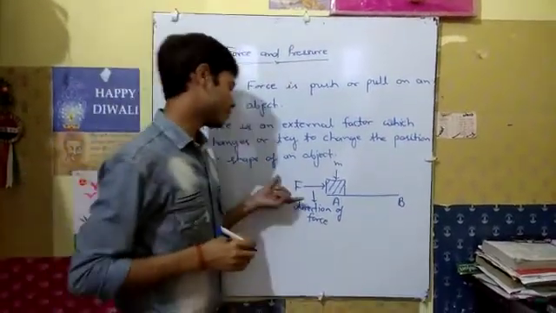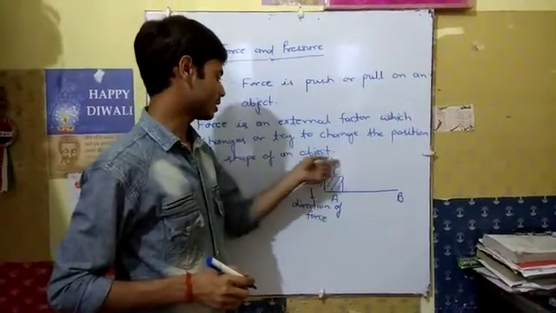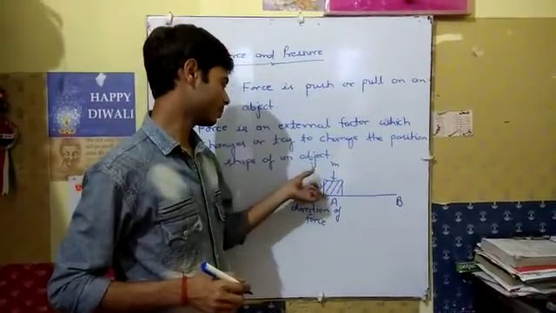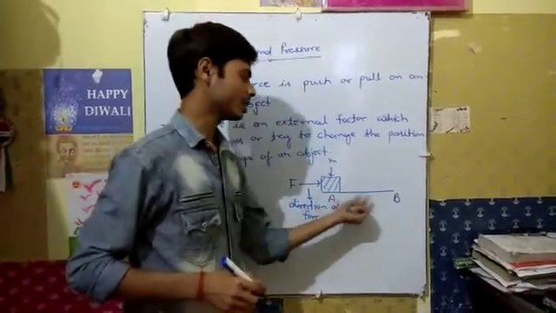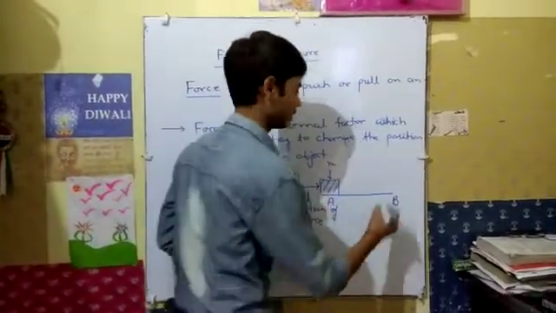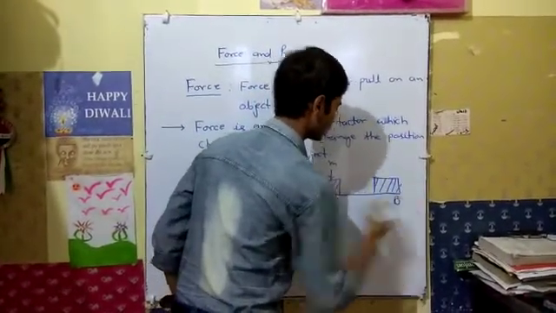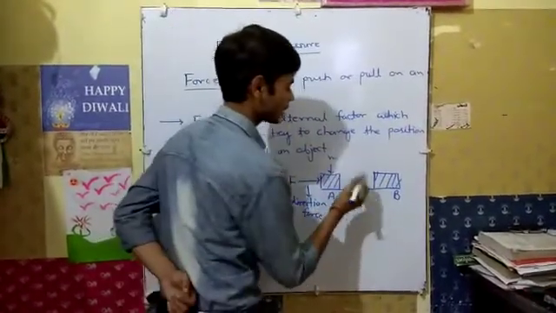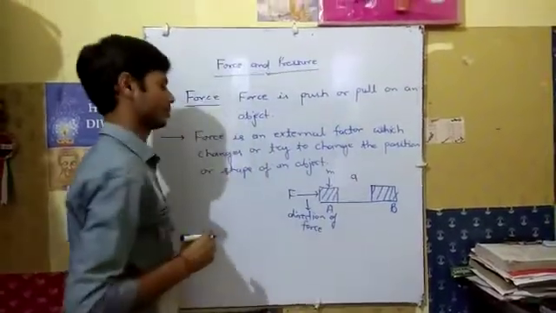Whenever we apply a force on an object having mass m, it accelerates from point A to point B, and the acceleration is a.